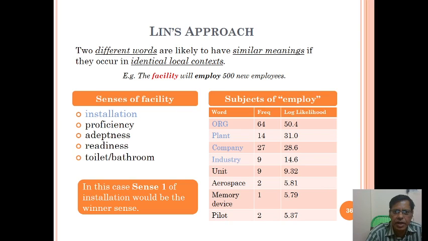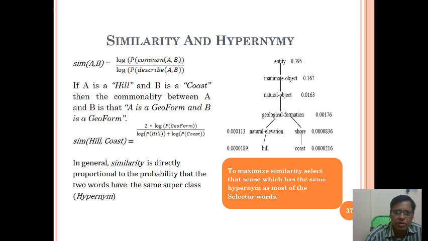Two different words are likely to have similar meanings if they occur in identical local contexts, that are facility, employee. Okay, so senses of facility, subjects of employee: installation, proficiency, adeptness, readiness, toilets. Okay, that is war, plant, company, industry. In this case, sense 1 of installation would be the winner sense. Okay, similarity and hypernym: in general, similarity is directly proportional to the probability that the two words have the same super class hypernyms.